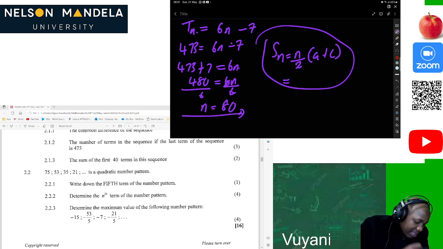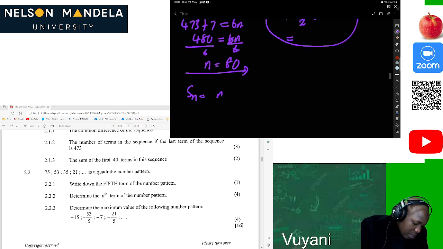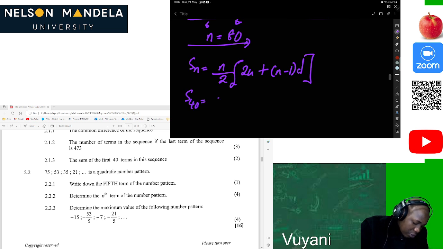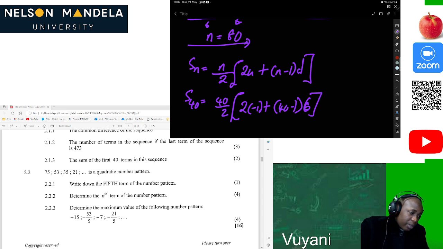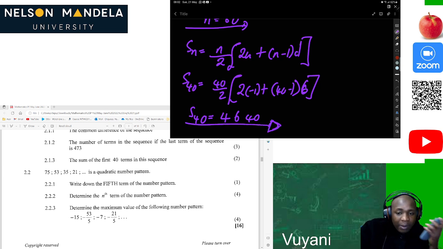Looking at this perspective, for the sum of 40 terms, we can use this equation or we can just use this one. Sn is equal to n over 2 times (2a plus (n minus 1) times d). This is the straightforward one. S40 will be equal to 40 divided by 2, times (2 times -1 plus (40 minus 1) times 6). Then we use our calculator to get the value of the sum. By now, you must be fast and know how to use your calculator. Then my S40 is equal to 4,640, and we are happy with our answer.